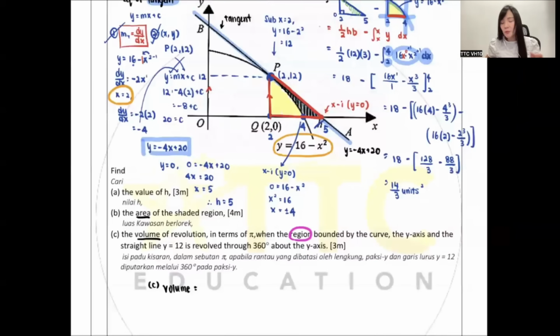That's why some questions might not straight away shade for you, but they will put it in words. So when you read the questions, you understand where they talk about, then you will eventually be able to do it also. So I'll show you guys how.